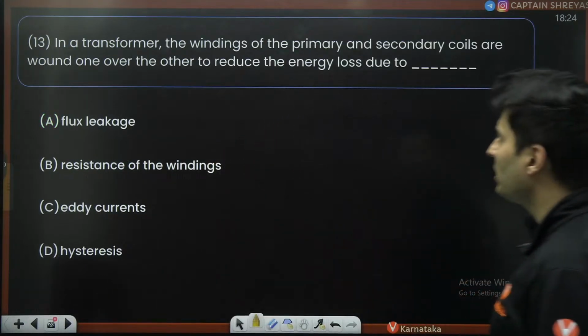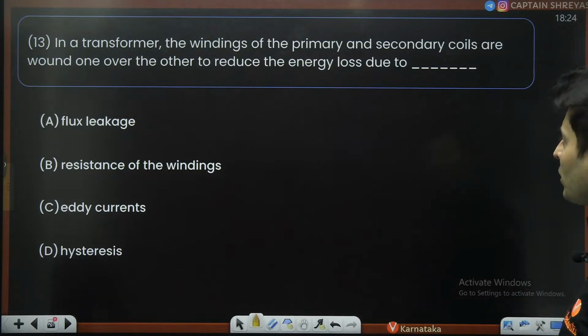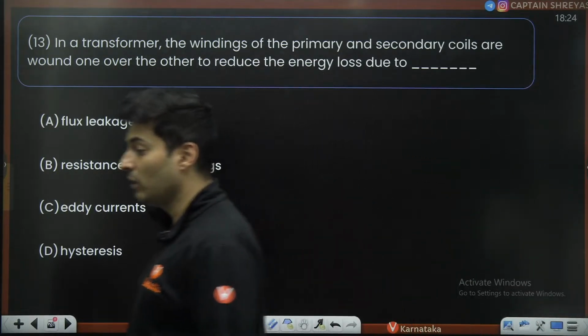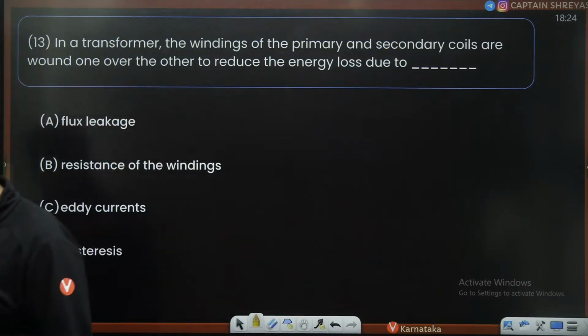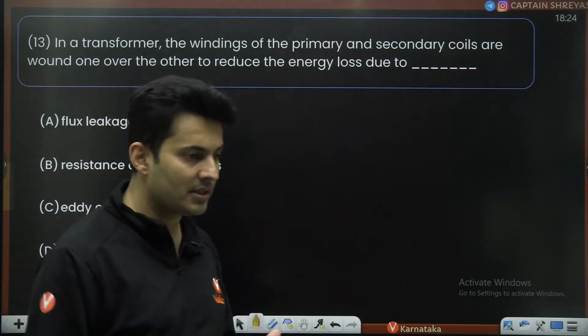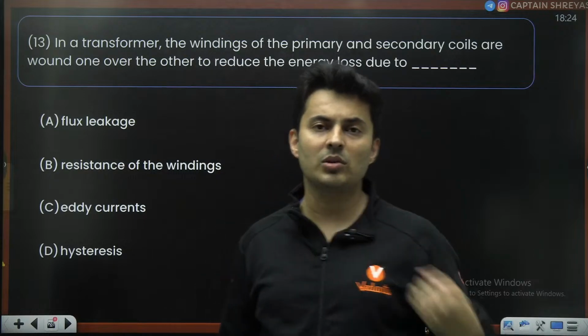In a transformer, the windings of the primary and the secondary coil are wound one over the other to reduce the energy loss due to what kind of losses? There are multiple kinds of losses. One is flux loss, because some flux leaks out to the surroundings and will not pass through the secondary.